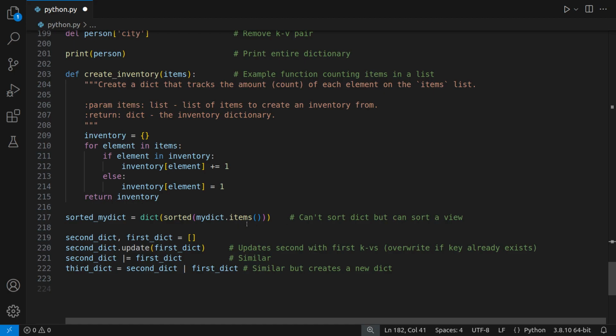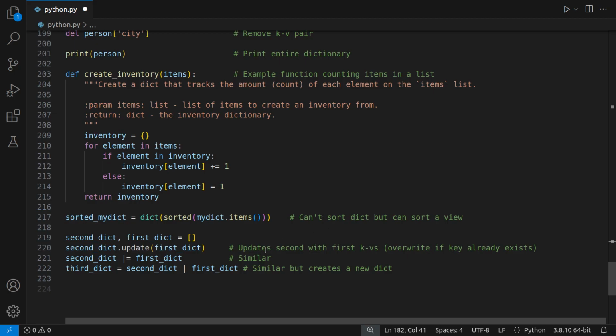So if you use mydict.items, which remember produces the key value pairs, there you go, it says a set-like object. Okay, it's not a list, but it's actually a set-like object. Then you can sort that, and then from there you can create a dictionary having sorted them. And that will create you a kind of sorted dictionary. So yeah, you can sort a view, but you can't directly sort a dictionary. And this is how you would do it.